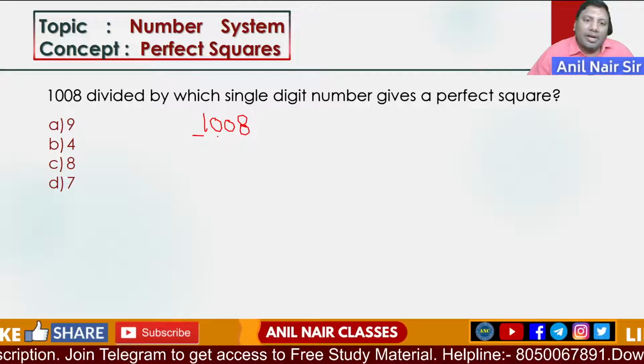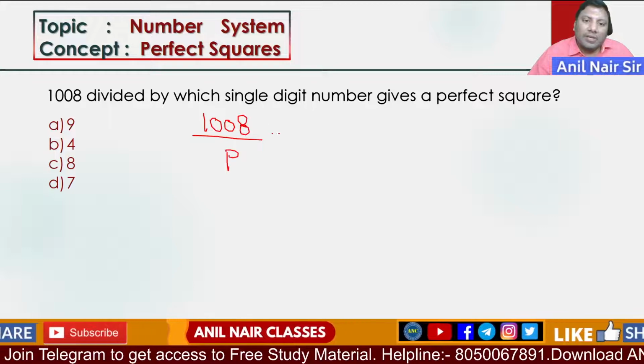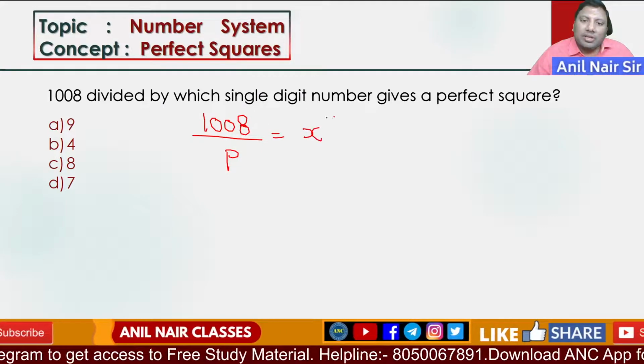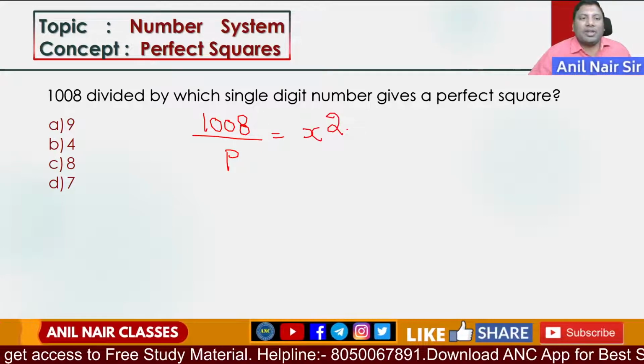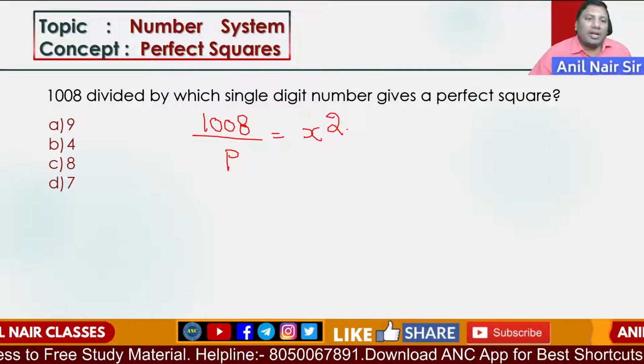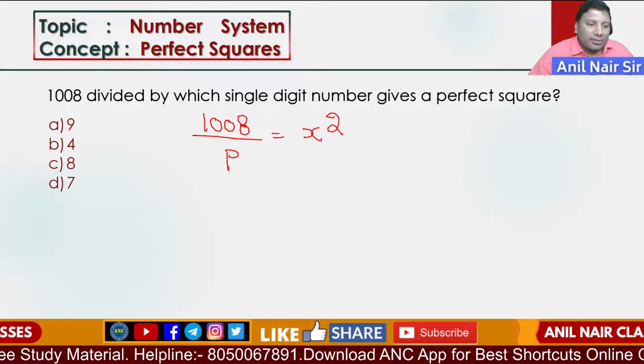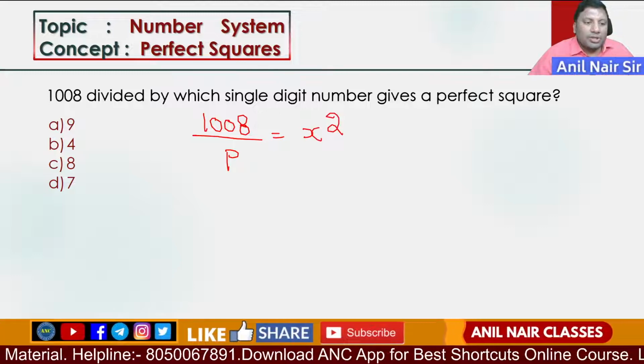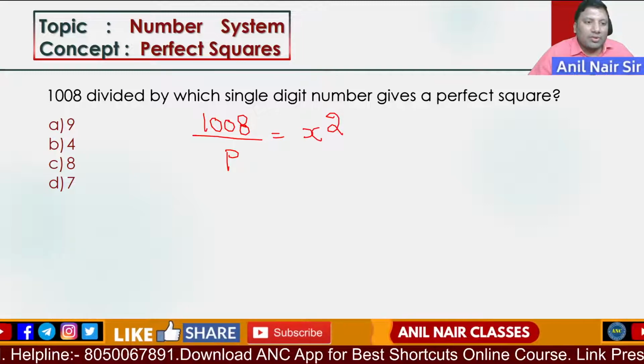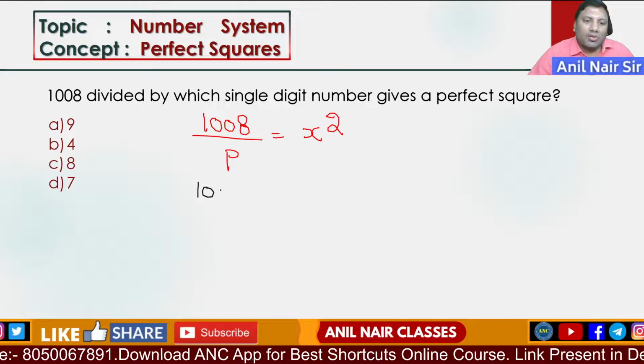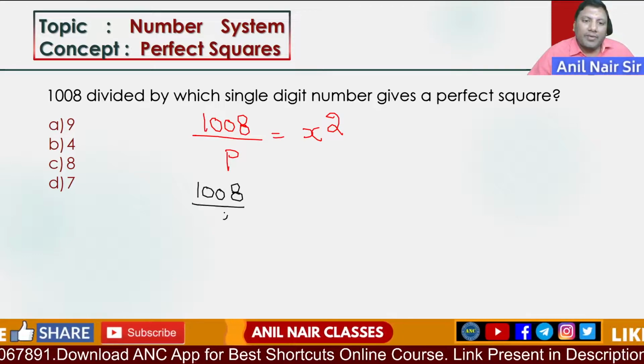1008 divided by which single digit number gives a perfect square? Simple substitution of the answers will give you the logic. First one, 1008 divided by 9.